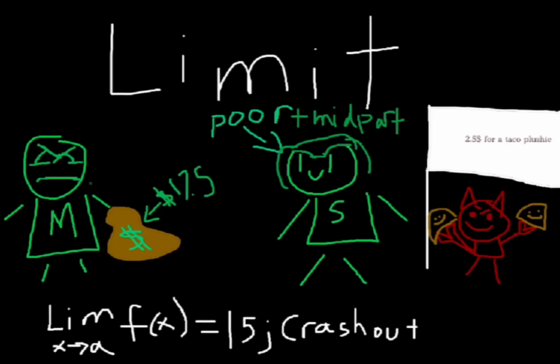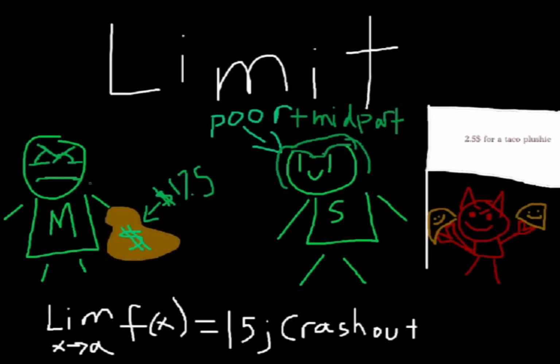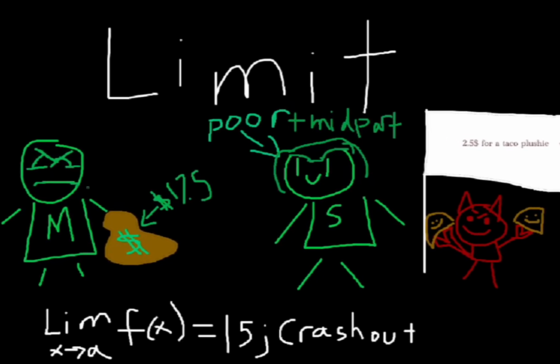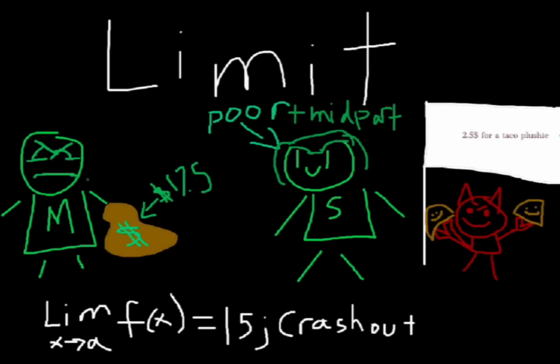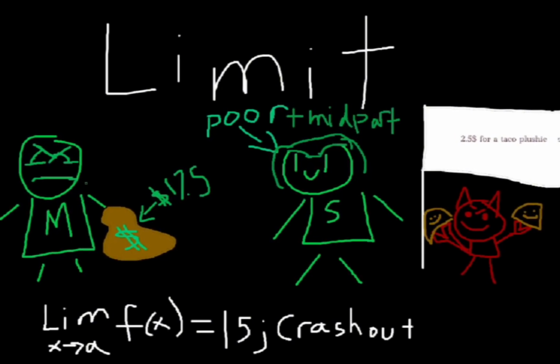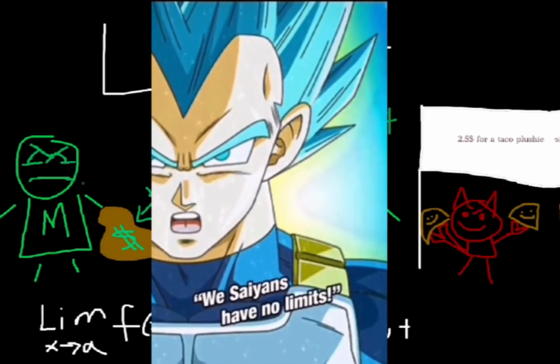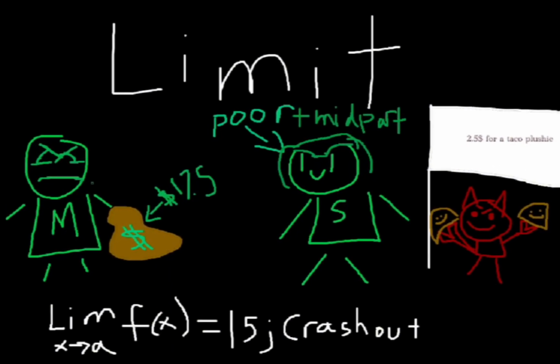Simon decides, you know what? I think I can gamble a little more. How about I take $1.50? See if he'll finally crash out or his eyebrows will slightly get more curved. Simon is only testing the limits of Matthew's crash out. So Simon will take $1.50.